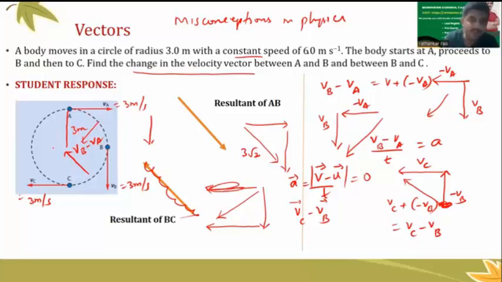Now, what does this tell you? The change in velocity vector is directed towards the center. And if you divide this by time taken, you get some acceleration here. What is that acceleration called? Centripetal acceleration, right? Now I hope you understood the concept of centripetal acceleration. What is centripetal acceleration? The acceleration of a particle moving in a circular path, which is directed towards the center, right? It is directed towards the center. This is your centripetal acceleration.